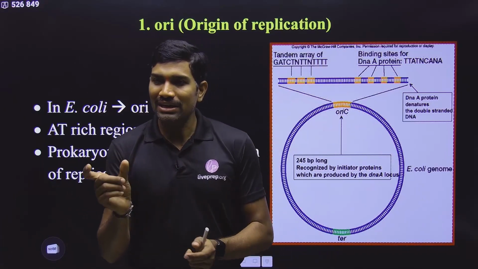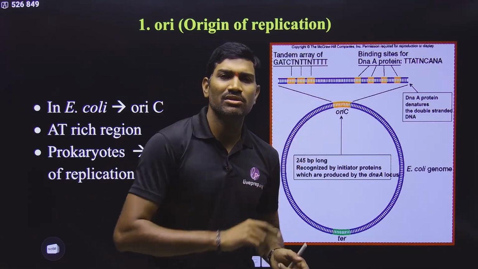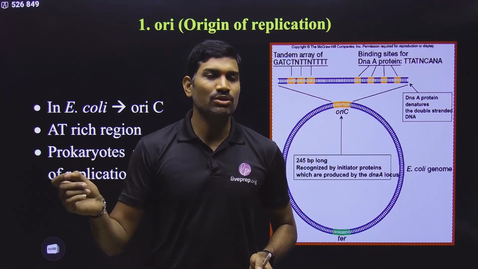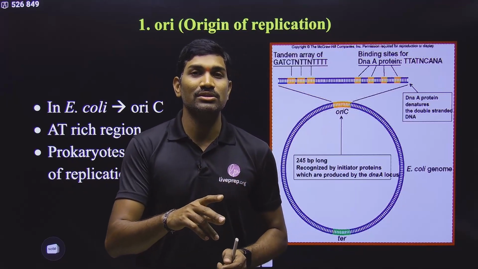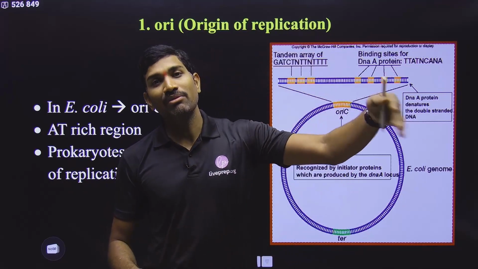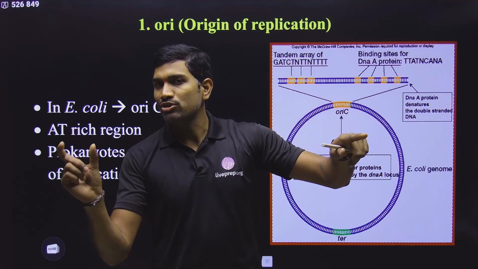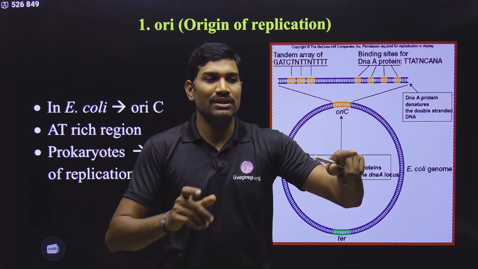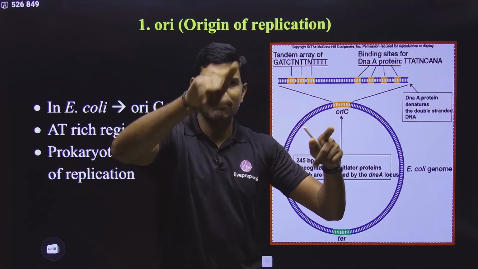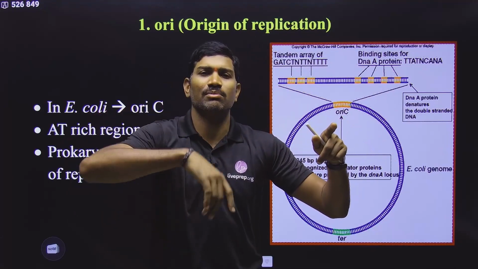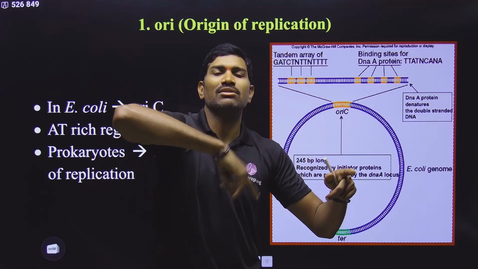Whenever we are transferring a gene of interest, only the gene of interest is transferred. Along with it, you are not transferring the origin of replication, because the origin of replication will be provided by the vector itself. So the vector has to provide the origin of replication, so that a piece of alien DNA will be transferred and attached somewhere downstream of this origin of replication, so that it will undergo replication.